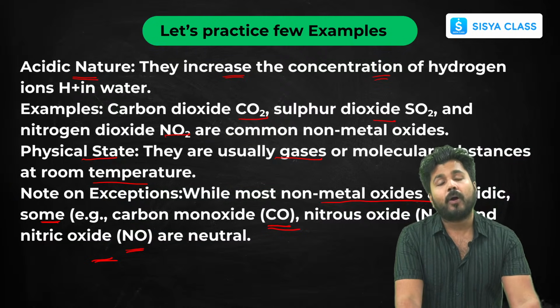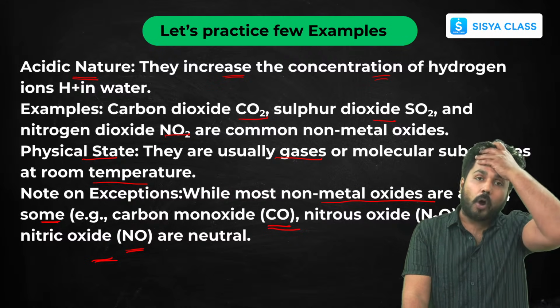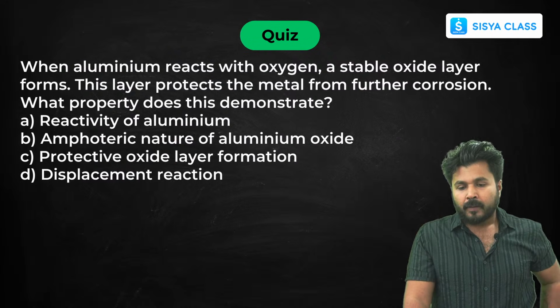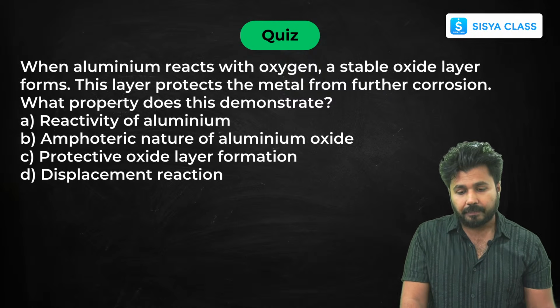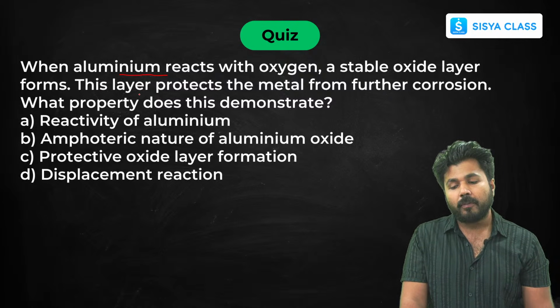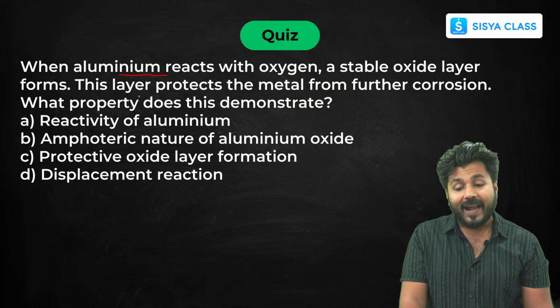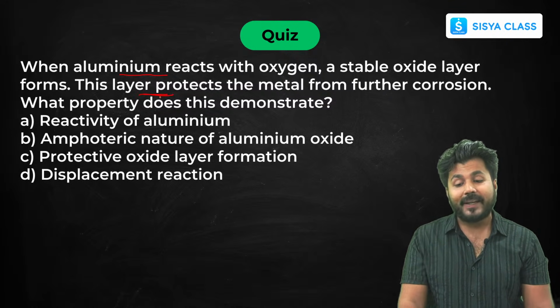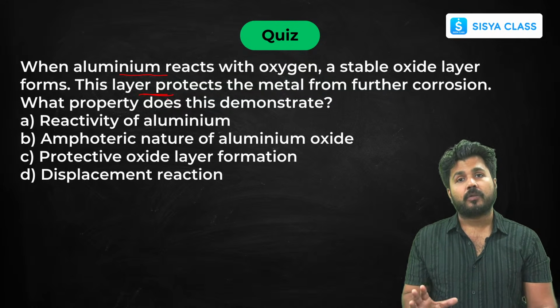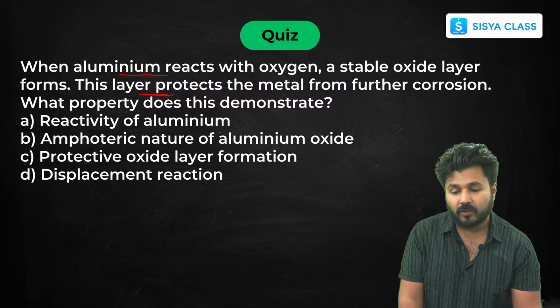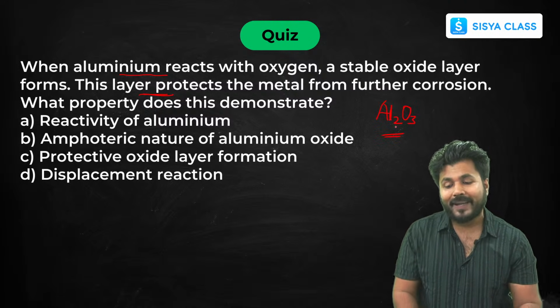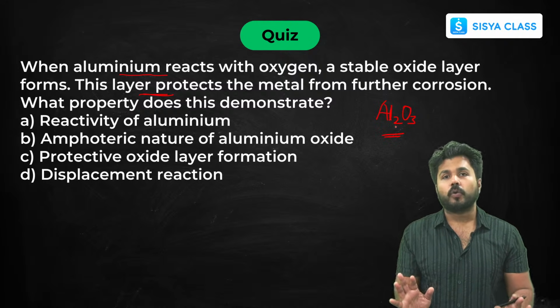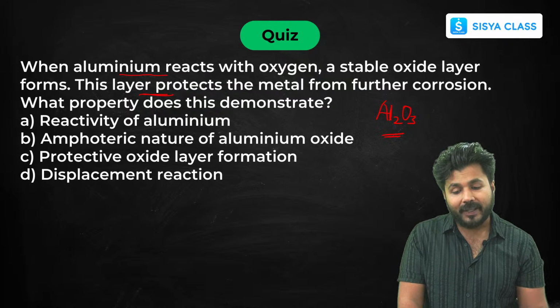Okay, so now let's move on. This was about metals and non-metals reacting with oxygen or air. Now some questions, then we'll be seeing the reactions with water and acids. When aluminium reacts with oxygen, it forms aluminium oxide, Al2O3, and this layer protects the metal from further corrosion. So now what is the property that it is showing?